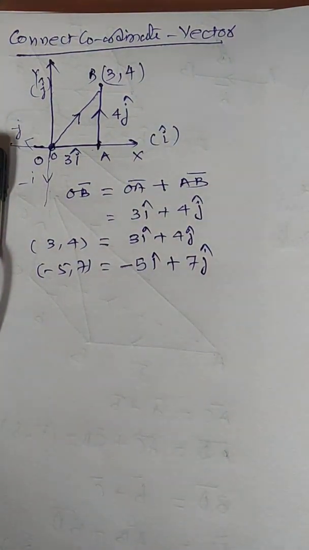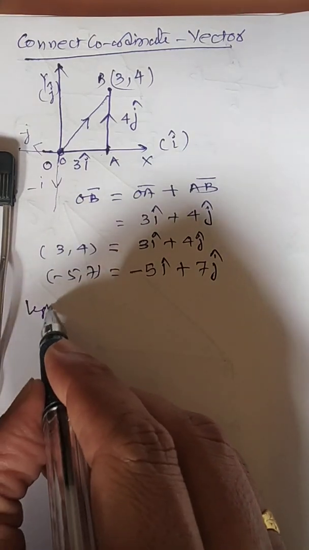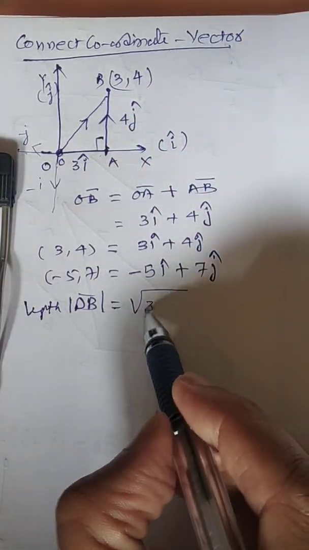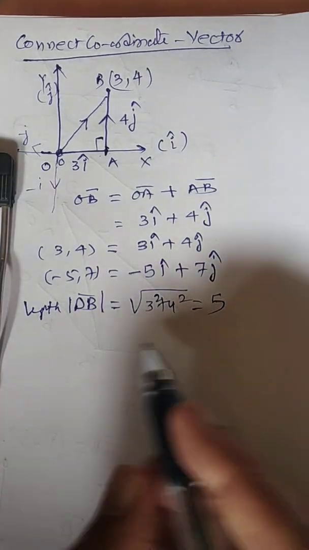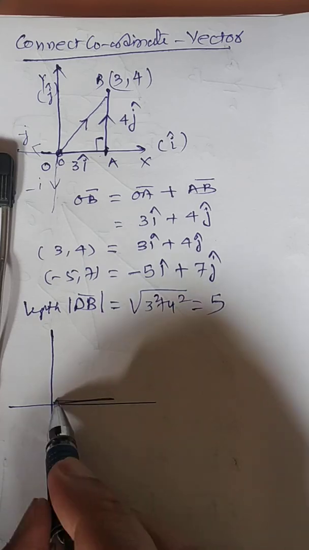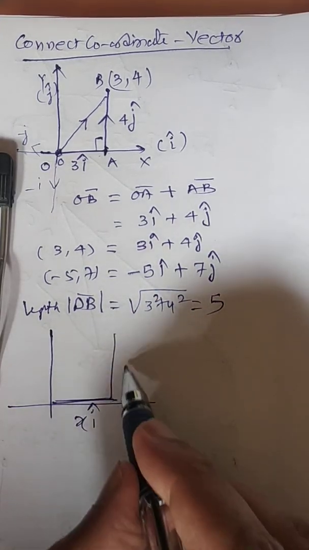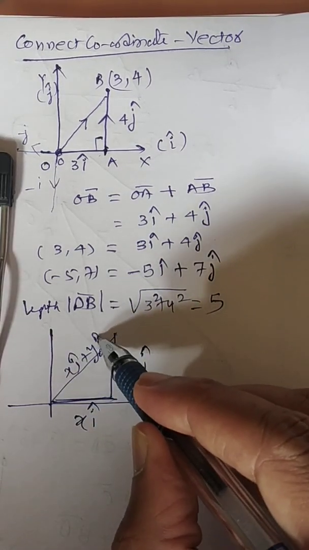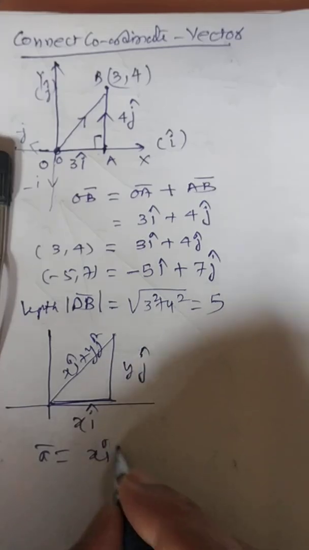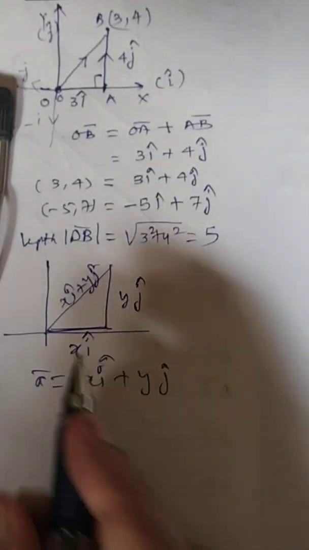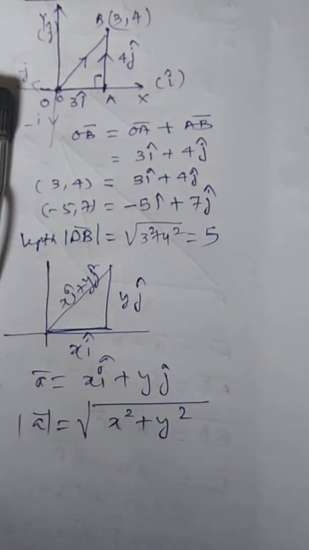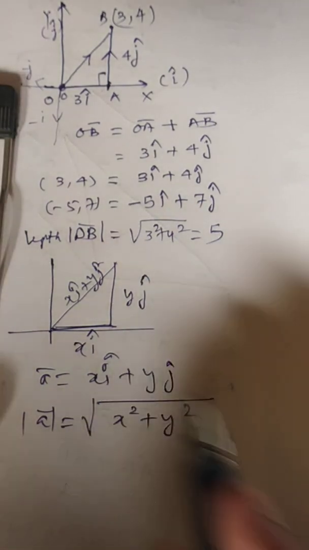Okay. Moving ahead, suppose I am asking you what will be the length of OB. Then you know that this is the Pythagoras triangle, and you will reply it will be the square root of 3 square plus 4 square, and it will give me 5. But in general, if this is x units, xi, and over here it is y units, yj, then this is nothing but xi plus yj. Let us say a vector is xi plus yj, and someone is asking about the magnitude of a vector, then it is calculated as the root of x square plus y square. You can use this rule and get the magnitude of a vector.